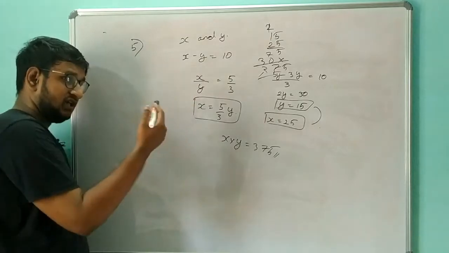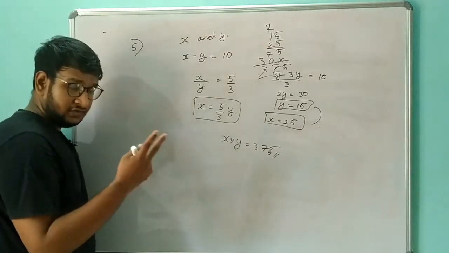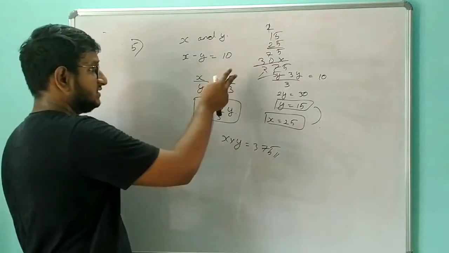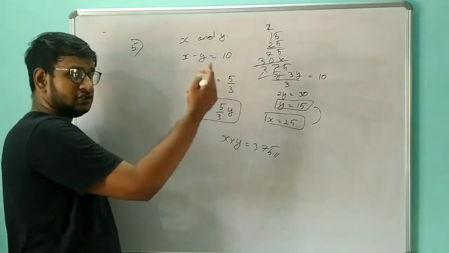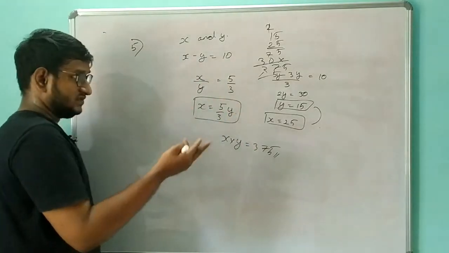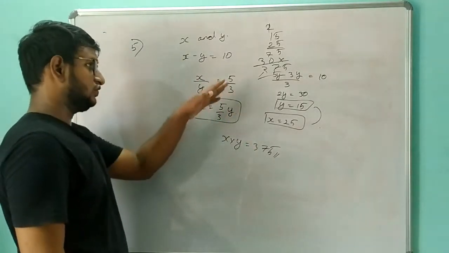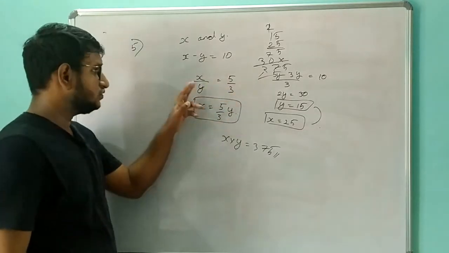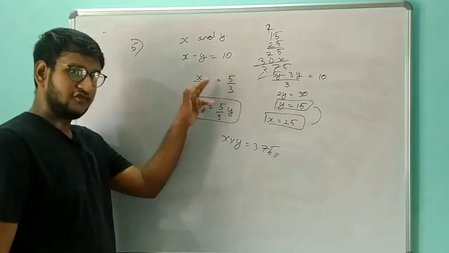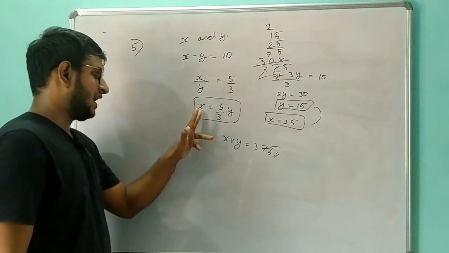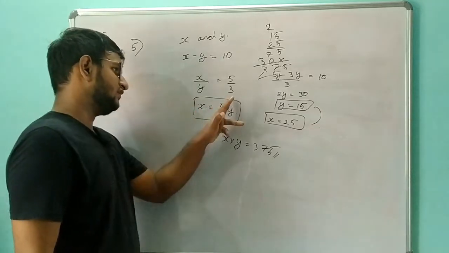They have given two positive numbers and the difference is 10. So I am taking x minus y is equal to 10, and they have said that the ratio between them is 5 is to 3. Ratio means division, so I have taken x divided by y is equal to 5 by 3, and I got the x value, that is 5 by 3 y.